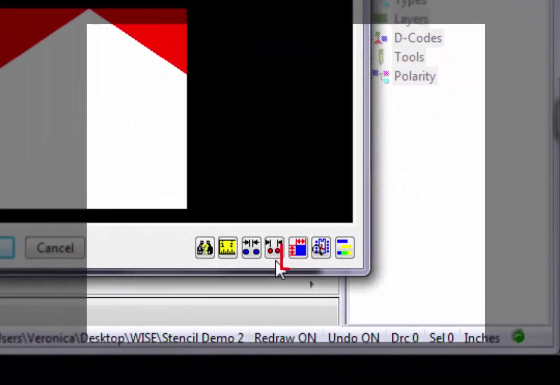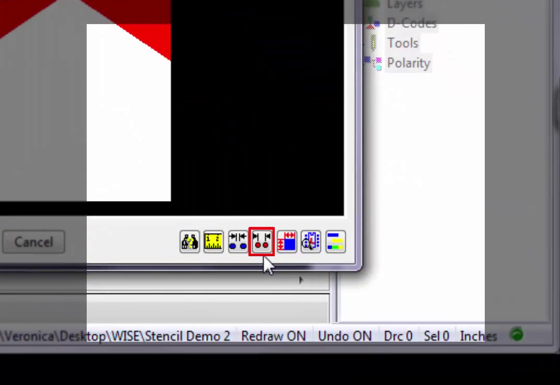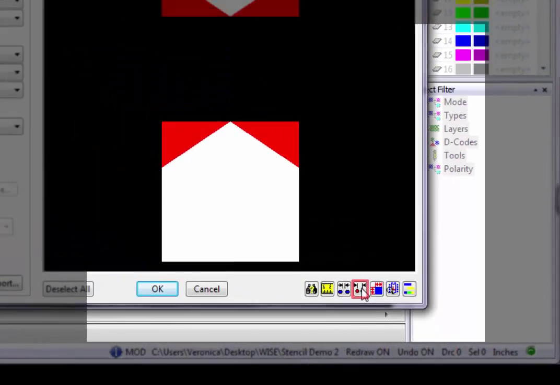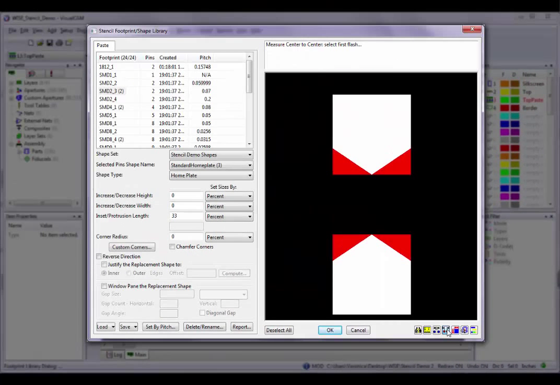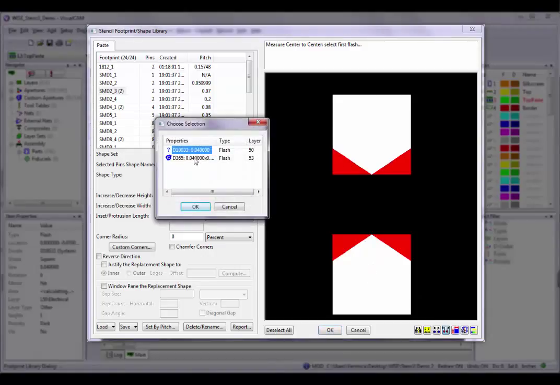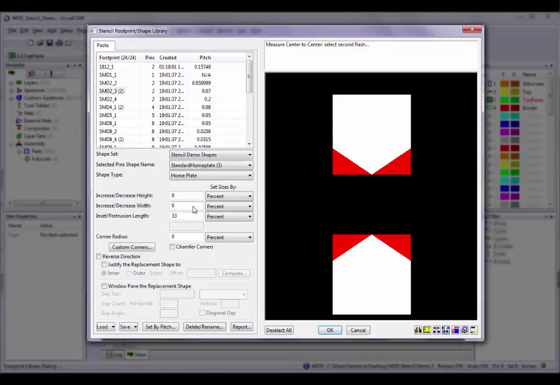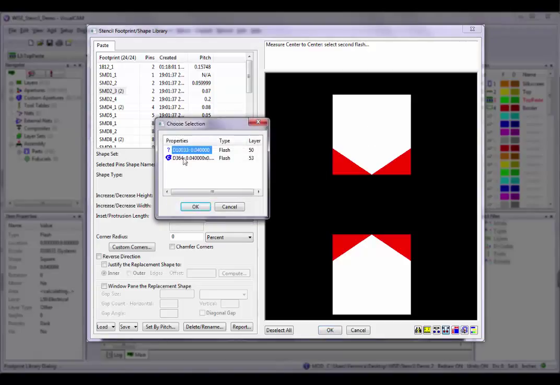The Center to Center button measures the actual distance between the centers of two items. Left-click on the Center to Center button and you will see a prompt above the preview window asking you to select the first flash. Left-click on the item from which you want to measure. Again, if more than one item is at the selected location, the Choose Selection dialog box appears where you can select your desired item. Left-click on the item to which you want to measure.